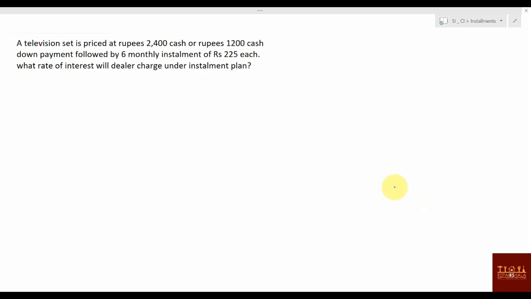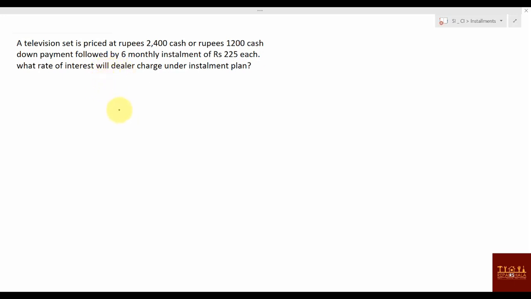Okay, now cash down payment is there. How will you solve for cash down payment? We will not be following the previous method. We'll be actually following another method that is called virtual principal. Okay. How this virtual principal will work?